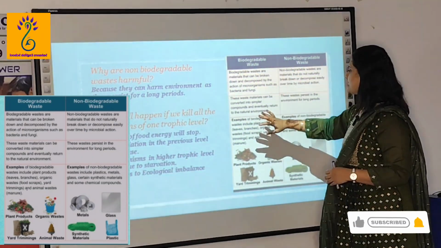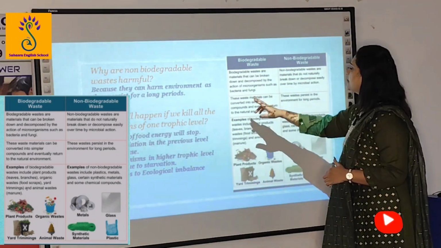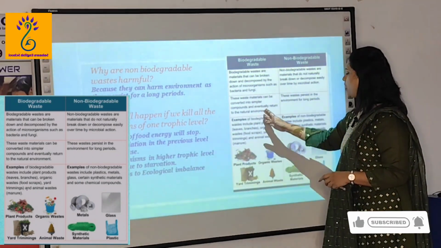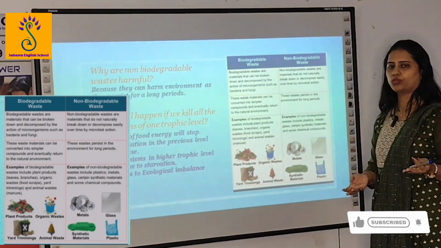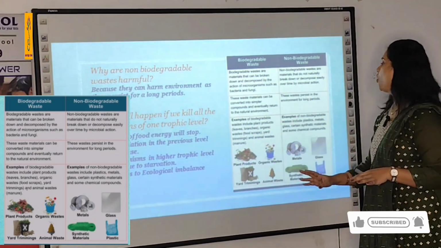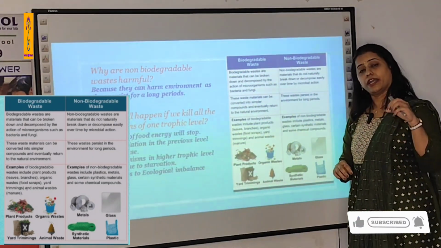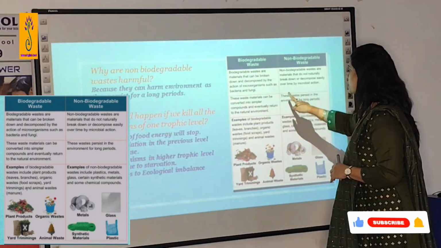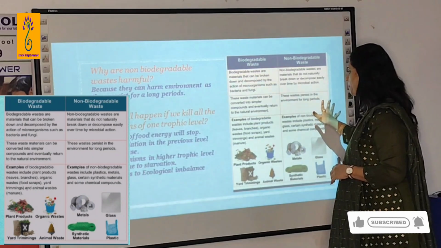Now, what is the next difference, if at all differences are asked? These waste materials can be converted into simpler compounds and eventually they return to the natural environment, I told you, in the form of nutrients and all this. Non-biodegradable waste are persistent in the environment for longer periods.